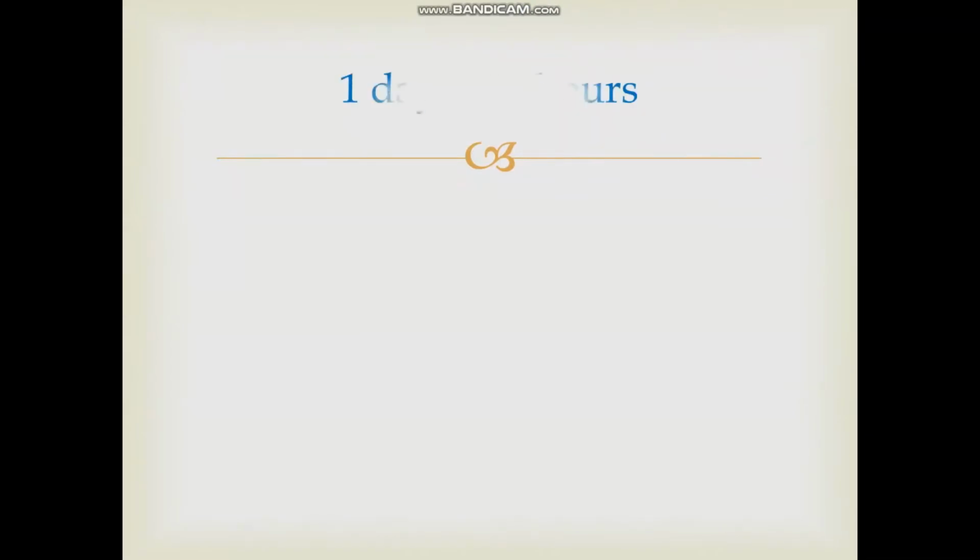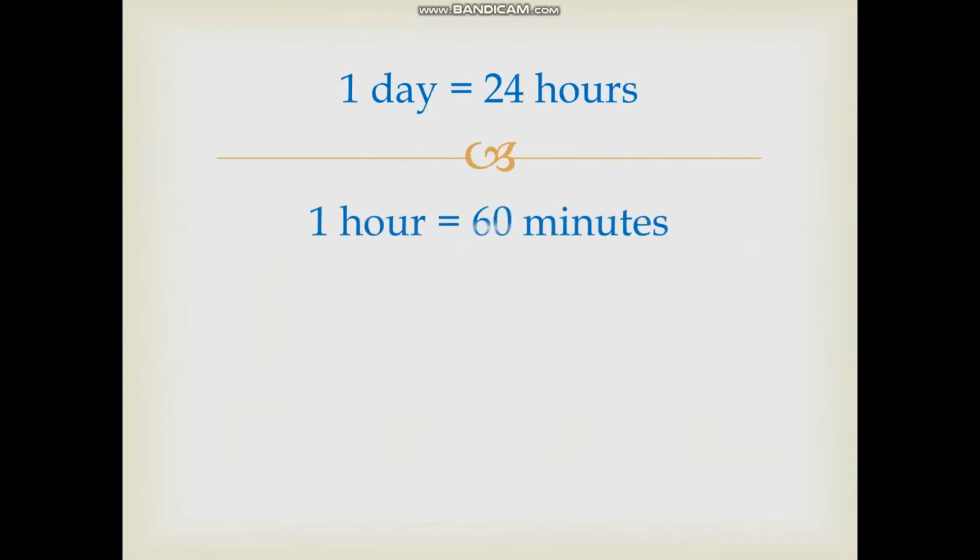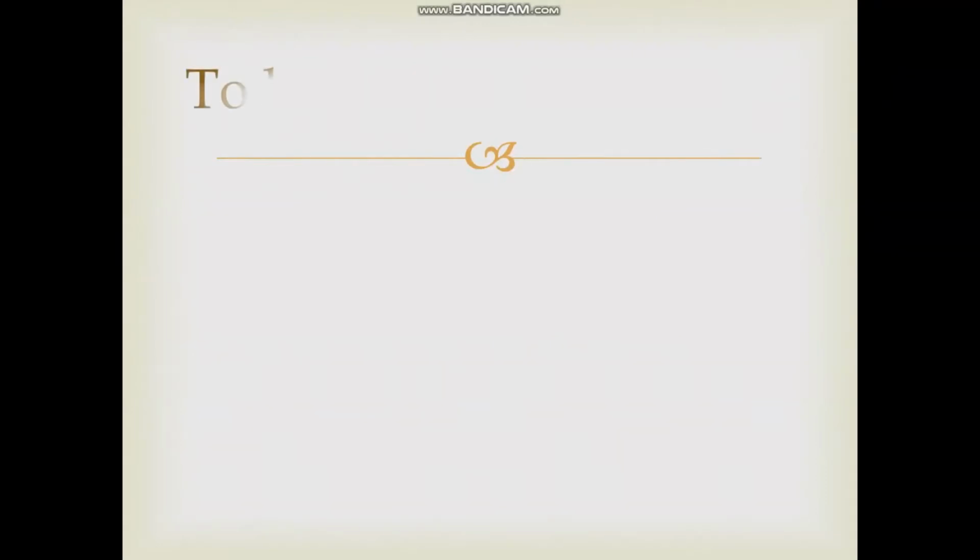So children, you already know that in a day we have 24 hours, and 1 hour has 60 minutes, and 1 minute has 60 seconds. Seconds is the smallest unit for time, but here in class 2 we are going to talk about minutes and hours only. Okay, so now let us see, how do we know the exact time?